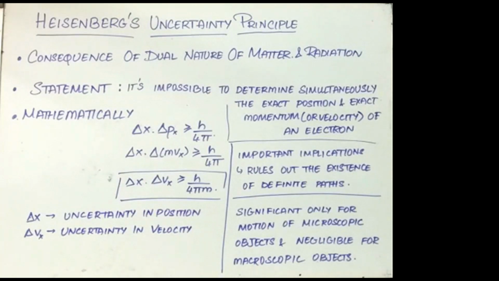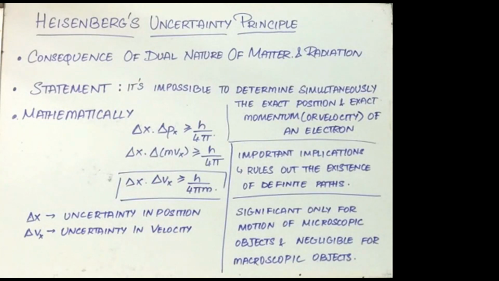If the position is known with a higher degree of accuracy, it will result in a small delta x, which is the uncertainty. The velocity of the electron will be uncertain because delta vx is large. If the velocity of the electron is known precisely, delta v is small, which means the uncertainty in velocity is small, and the position is uncertain, which implies delta x is large. The outcome of physical experiments to determine both is fuzzy or bizarre.